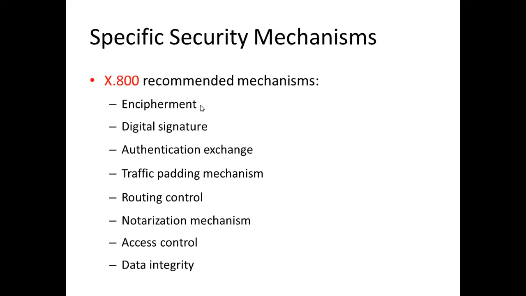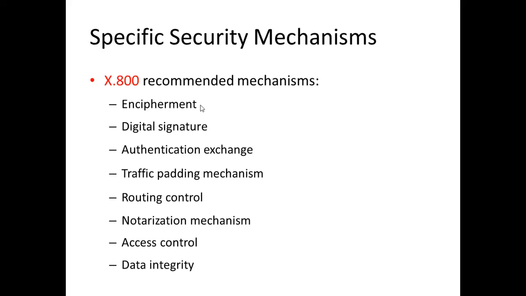The next mechanism is routing control. This mechanism allows a proper choice of routes for transferring information. End systems may wish to instruct the network service provider to establish a connection via a different route for a more secure communication. Notarization mechanism. This mechanism needs the involvement of a third party to ensure certain properties of data exchange between the two entities.